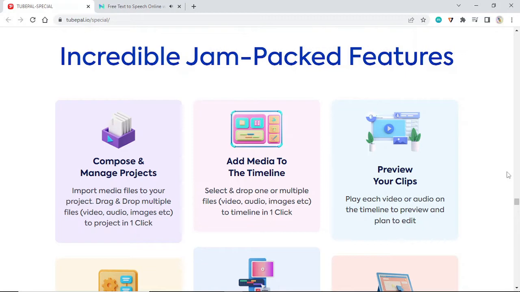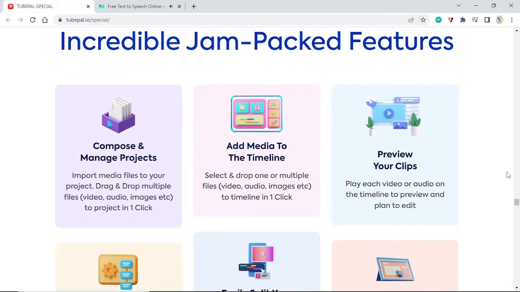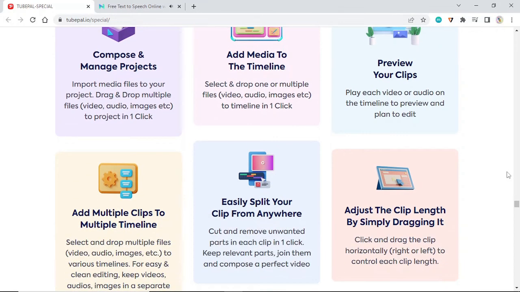Drag and drop. Drop multiple files to project in one click. Add multiple clips to multiple timelines. Select and drop multiple files to various timelines for easy and clean editing. Keep videos, audios, images in a separate timeline.